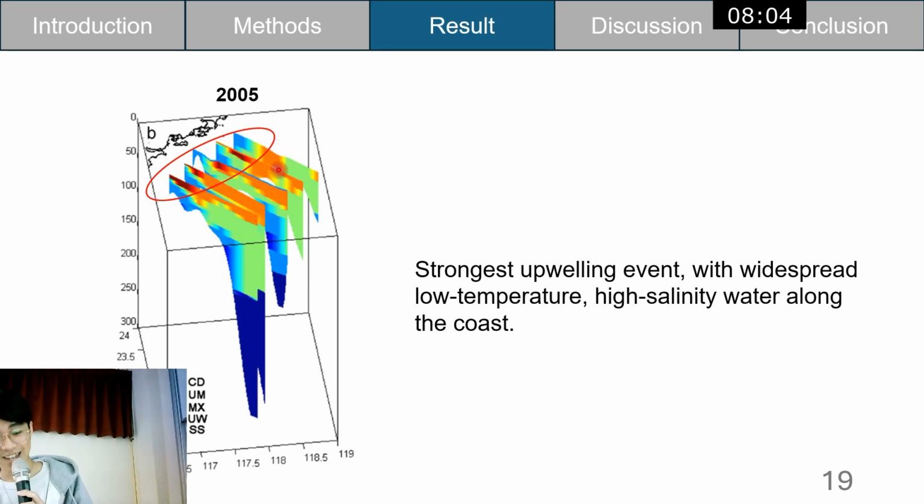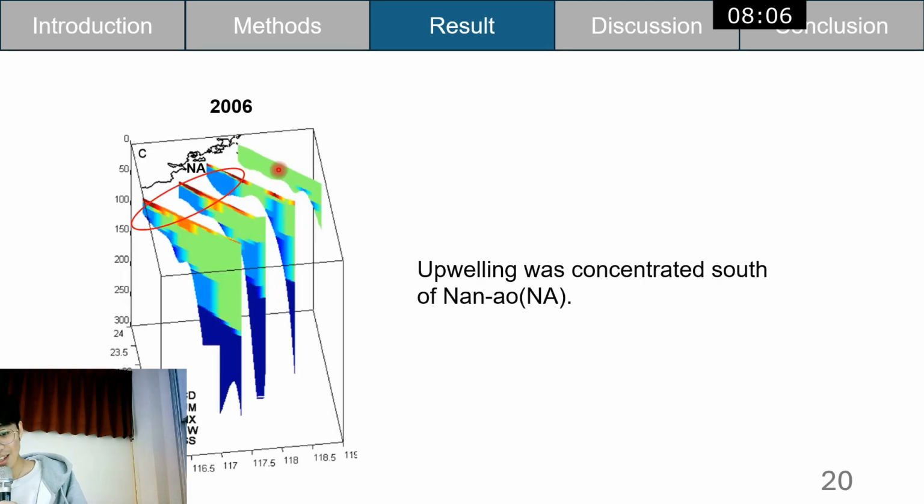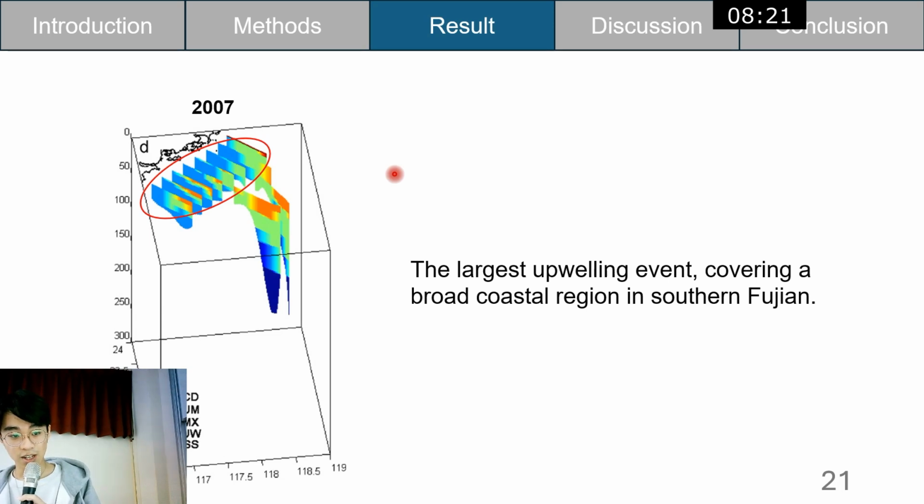It's like this. And in 2009, there's also an upwelling too, but it's not larger than 2005. The upwelling was concentrated south of Nan'ao. So the next year is 2007, and you can see there's also a large upwelling event here, convergent aboard the coastal region in southern Fujian, like this.